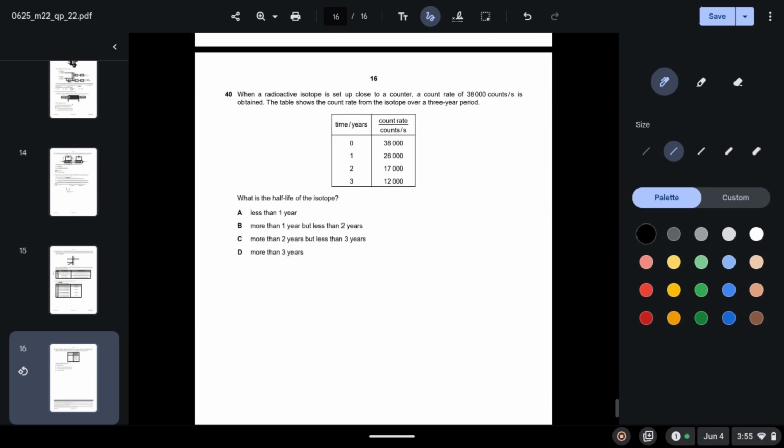40. When a radioactive isotope is set up close to a detector, a count rate of 38,000 counts per second is obtained. The table shows the count rate from the isotope over a 3-year period. What is the half-life of the isotope? So after one half-life, the count rate should be 19,000 because the initial rate was 38,000. And when do we see 19,000? 19,000 comes between 1 and 2 years. So the correct option would be more than 1 year but less than 2 years. So B is your correct answer.